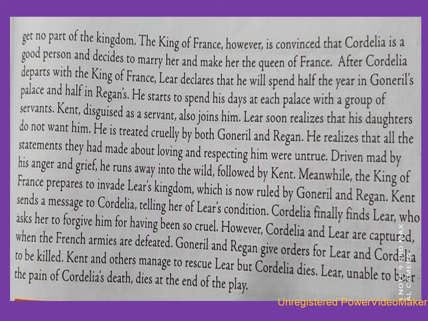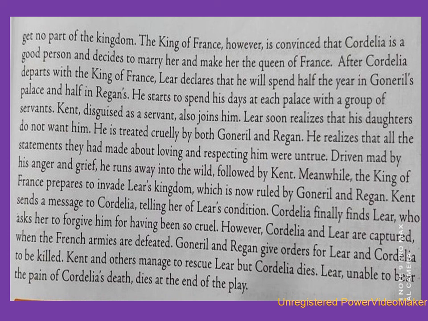Kent means the advisor to King Lear, who was banished. He comes back. Kent, disguised as a servant, means dressed as a servant, also joins Lear. Lear soon realizes that his daughters do not want him. So Lear soon realizes that his two elder daughters, that is Regan and Goneril, do not love him. He is treated cruelly by both Goneril and Regan. So he is treated badly by both the daughters.